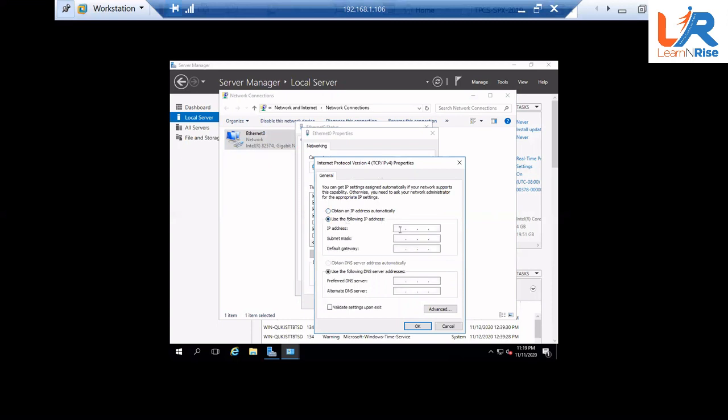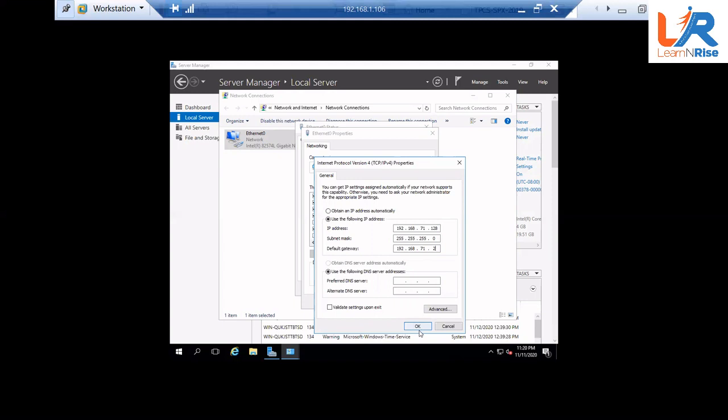So it's 192, 168, 71, and the IP which is coming here is 128. 2 is the default gateway. So it's 192.168.71.2.